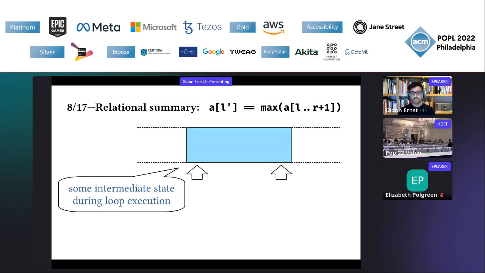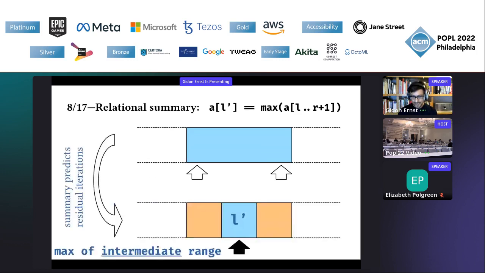So we start into the loop at an arbitrary iteration, and we have this blue part of the array with our 2 pointers, and the summary that describes the residual operations is that we will end up, once the loop is finished, with some index, and I'm denoting it by L prime here, so that's supposed to be the final value of the variable L, that points to the maximum of this intermediate range.